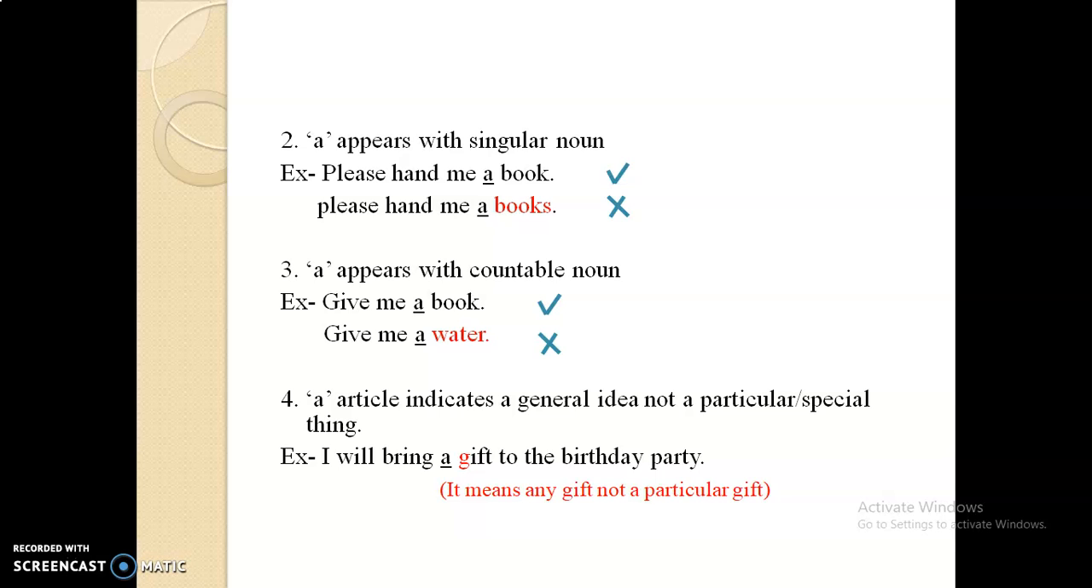Then number 4, which is a very important rule: the article a indicates a general idea, not a particular or special thing. For example, I will bring a gift to the birthday party. Here we are talking about a gift, so we used a before gift. It means any gift, not a particular gift, not a special gift. Therefore we used a before gift.